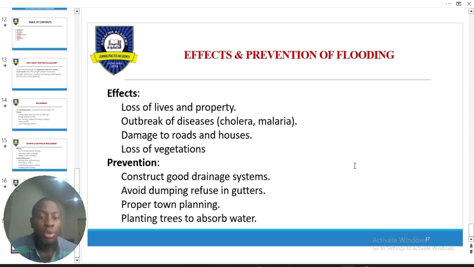So how do we prevent it? Construction of drainage systems, avoiding dumping refuse in gutters so that we don't clog them. Proper town planning and planting of trees to absorb water or reduce water flow. Now we move to the next one.